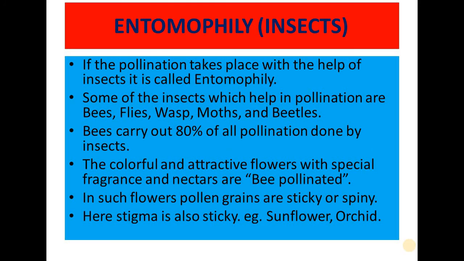Next type is entomophily. We know that entomology is the branch of zoology in which the insects are studied. So you can understand the word entomo is related with insects. So if the pollination is going on with the help of insects, then you can say it is entomophily. Some of the examples which will help in entomophily are bees, flies, wasps, moths and beetles. These are all the insects which will help in the entomophily process.